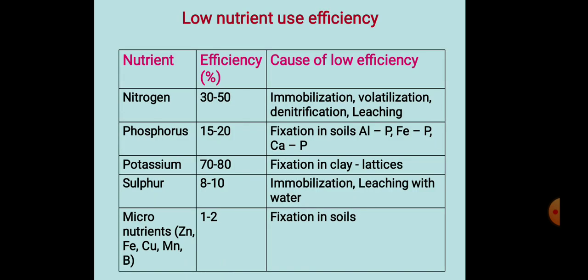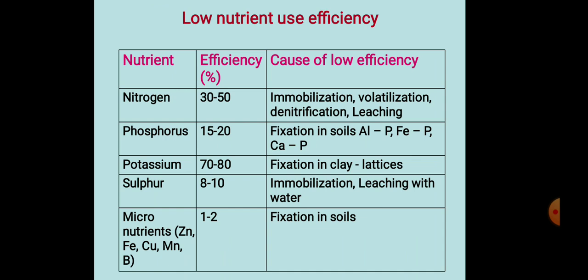Next is the low nutrient use efficiency. First are the nutrients, second is the efficiency and causes of low efficiency, in a chart. First nitrogen, phosphorus, potassium, sulfur and micronutrients. The micronutrients are zinc, iron, copper, manganese and boron.